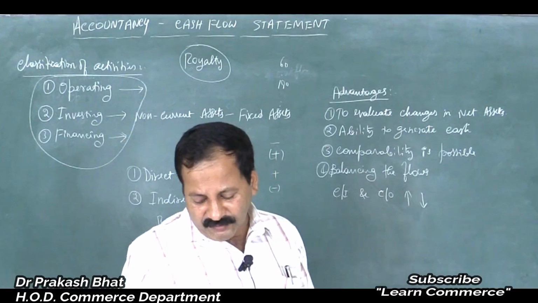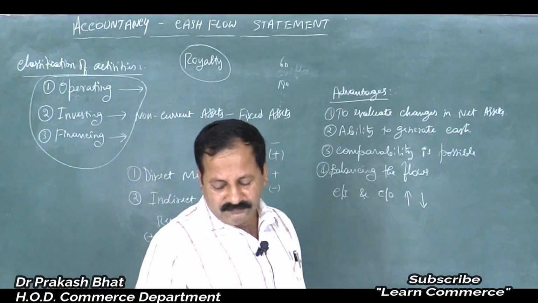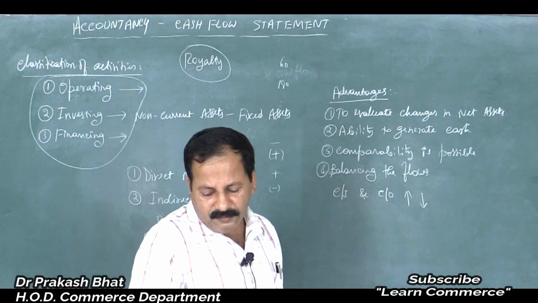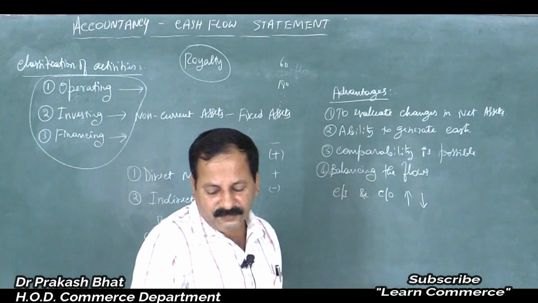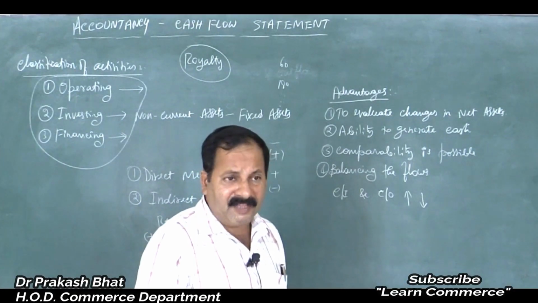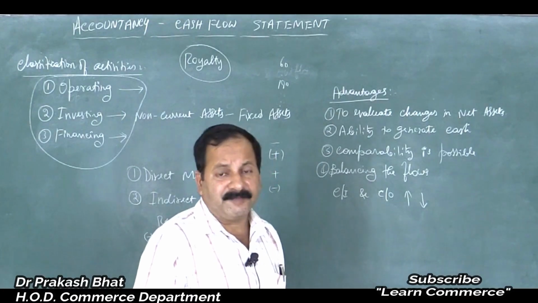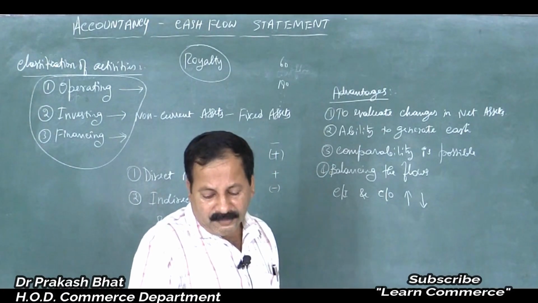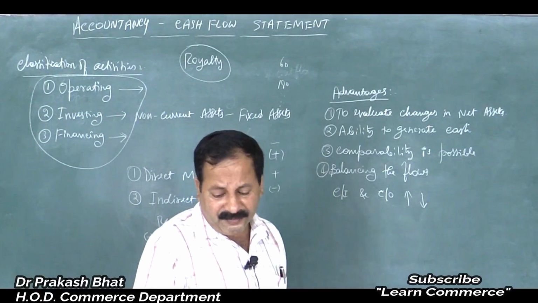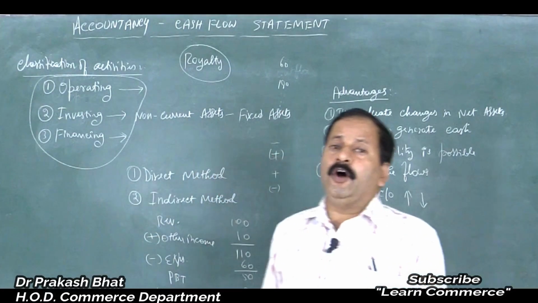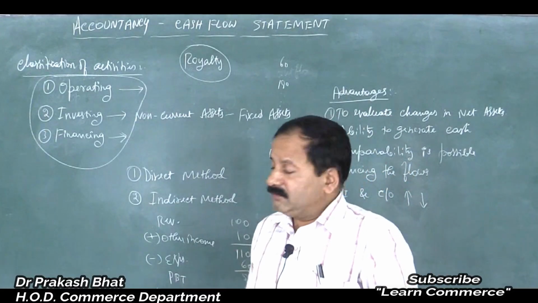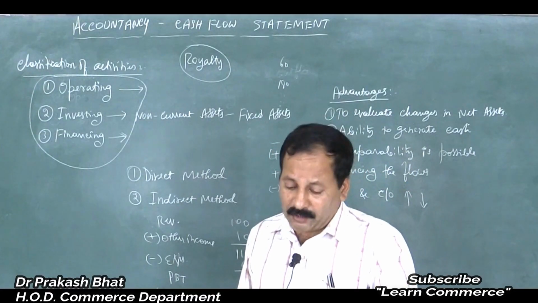Then payment of taxes, operating expenses like selling expenses, administrative expenses, distribution expenses, payment of taxes to the government, isn't it? All these come under the operating expenses. That's operating activities.